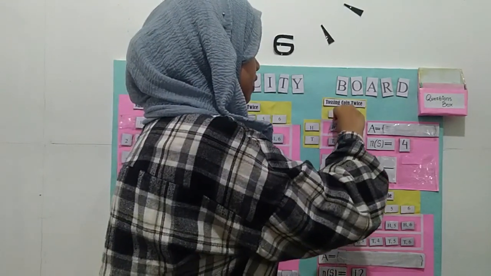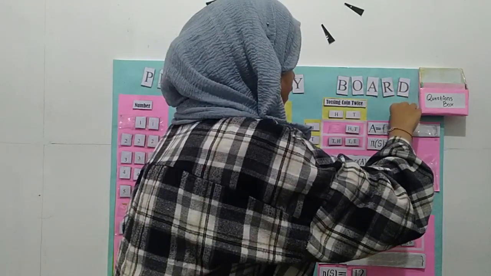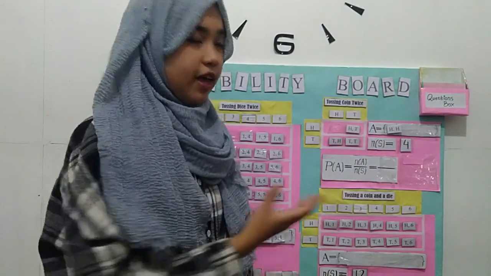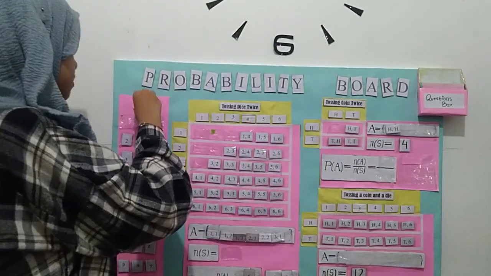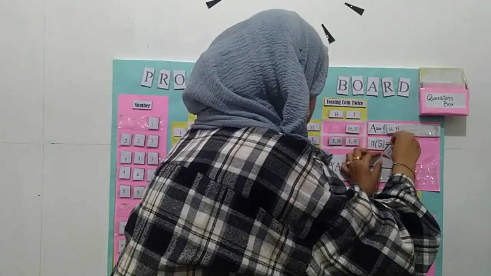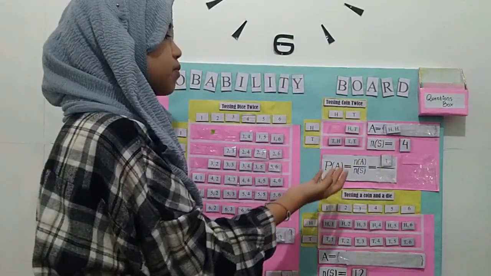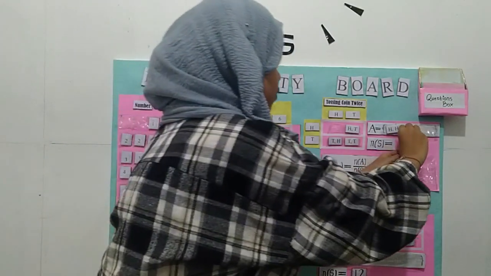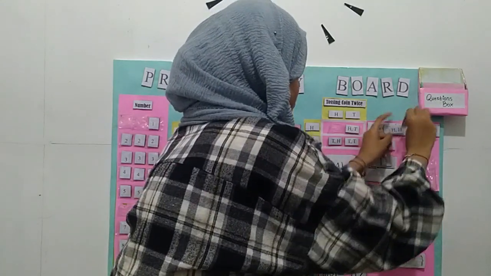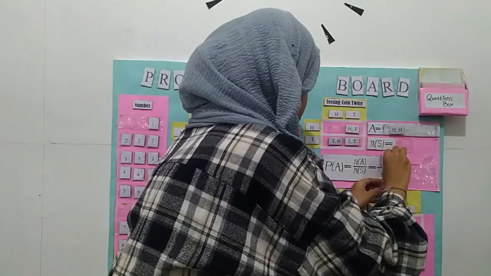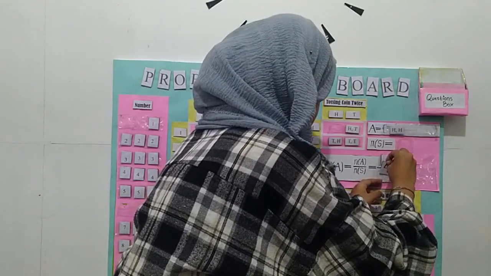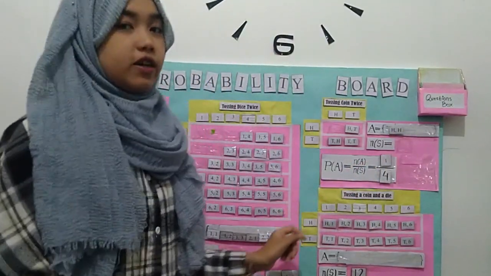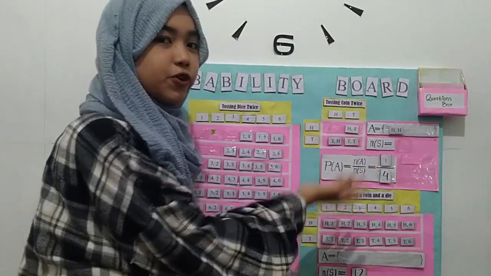So we take head, head and put it in element of A, and the element of A is only head, head. So the number of A is 1. We put it here, and the sample space of tossing coin twice is 4. So we got the probability of A is 1 over 4.